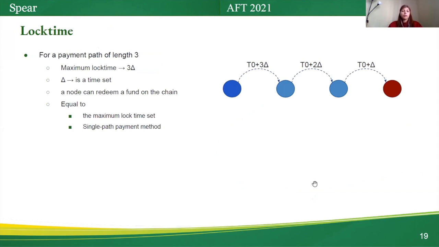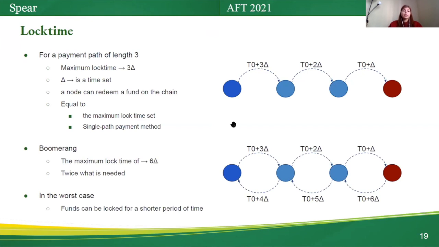As you can see in the figure, for a payment path of length 3 in Sphere, the maximum lifetime is 3 delta. Delta is a time set that a node can redeem a fund on the chain. This maximum lifetime is equal to the maximum lifetime set in the single path payment method.